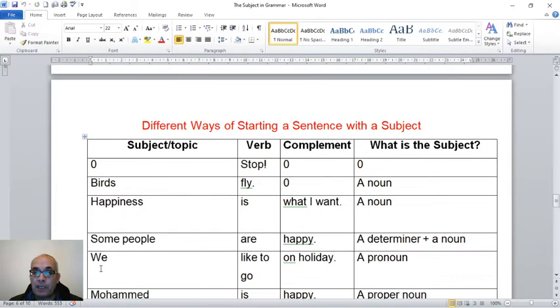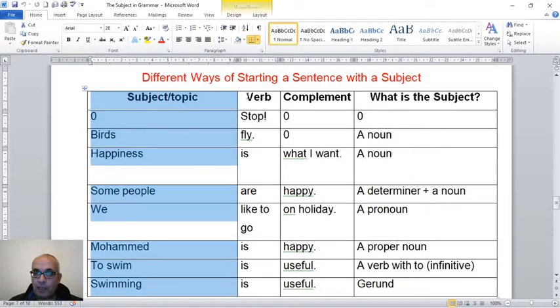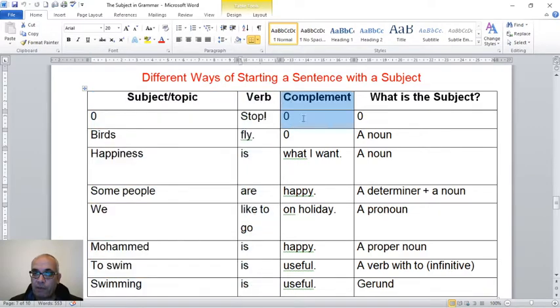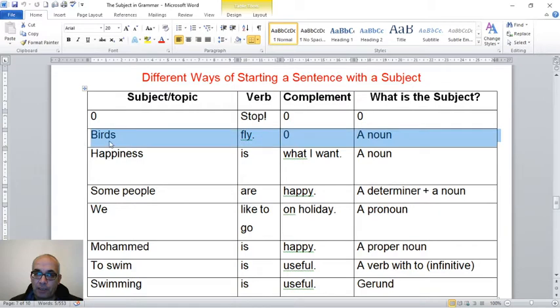Number 7, this one here, the table. So if you look here we have the subject, here we have the verb, this column, here we have the complement, and here, what is the subject? So if I say stop, what is the subject? Zero. If I say birds fly, so birds is the subject, and it is a noun. Birds is the subject. Happiness is a noun, and this is the answer. Happiness is the subject.